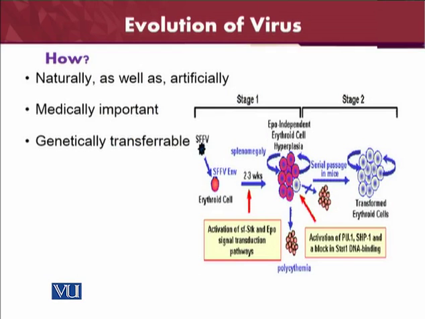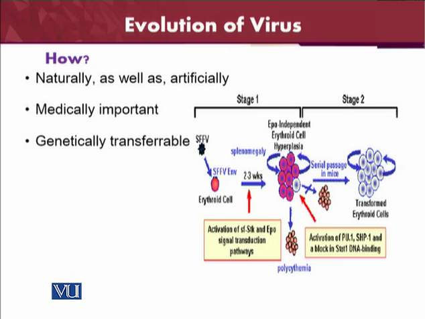The transformation will occur in two ways. One is natural, occurring through nature, and the other is artificial. What is the meaning of artificial? We can use artificial transformation from our medical point of view, from the drugs point of view, from the vaccines point of view, and it is genetically transferable. The sum of the transformation is that it is genetically transferable.